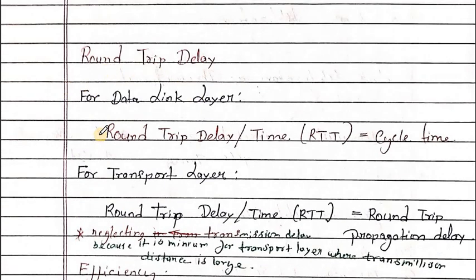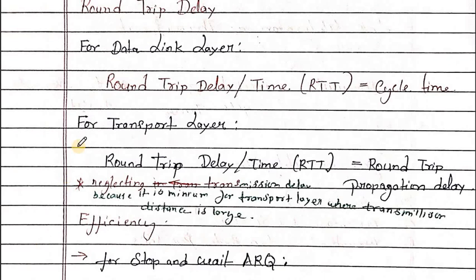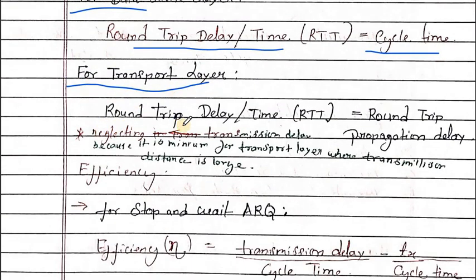As we know, for the data link layer, round trip time is equivalent to cycle time. But for the transport layer, communication happens over long distances. That's why we neglect the transmission delay there, since the distance is large and the transmission delay is minimal.